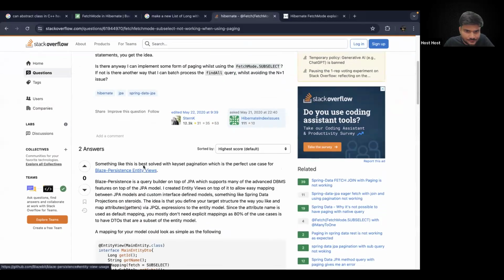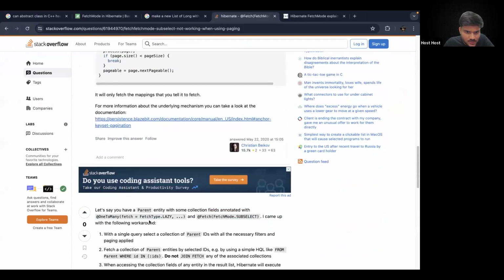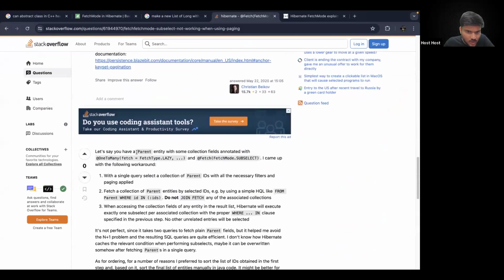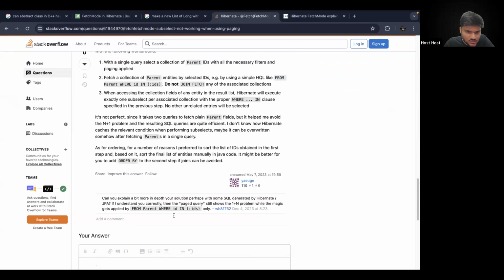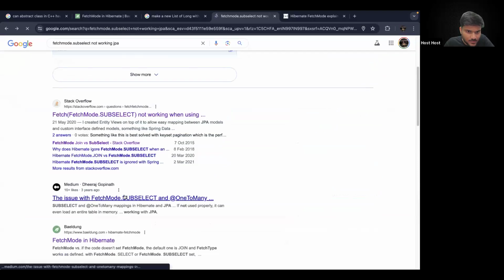Let's see. We have defined this as service. That is okay. Let's say you have a parent entity with some collection annotated with one to many, fetch type lazy, and fetch with. I came up with the following workaround. With a single query, collection of parent IDs, all the necessary filter applied. Do not join fetch. This doesn't explain why the problem is coming. Let's see.